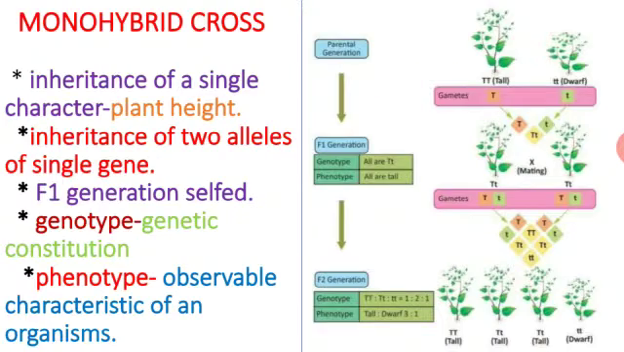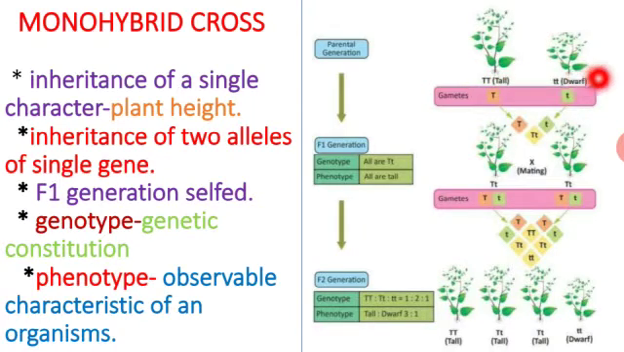Next, we are going to see one by one all the experiments done in the Pisum sativum plant. First is the monohybrid cross. Mono means single, hybrid means a single hybrid type plant: the inheritance of a single character, for example plant height, which he chose. Here, the inheritance of two alleles of a single gene. F1 is selfed, and genotype and phenotype characters can be observed. Genotype means genetic constitution; phenotype means the observable, external characteristics.